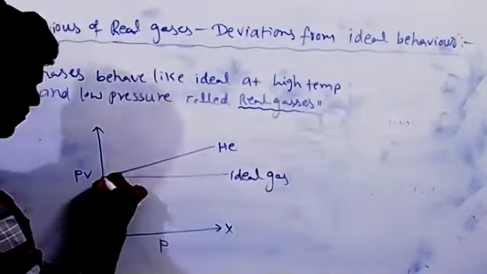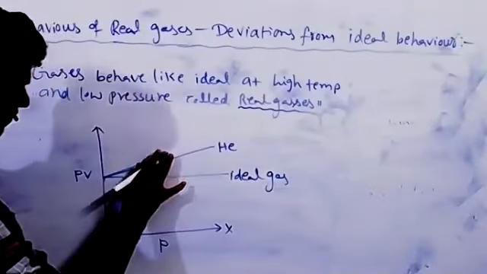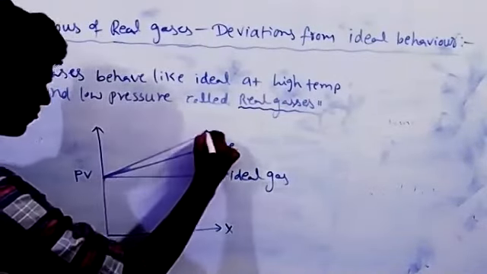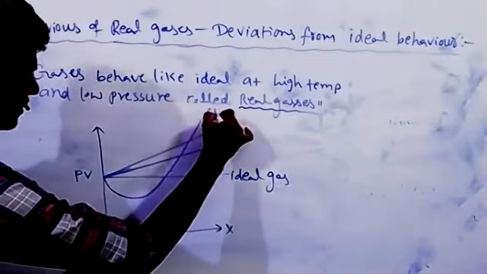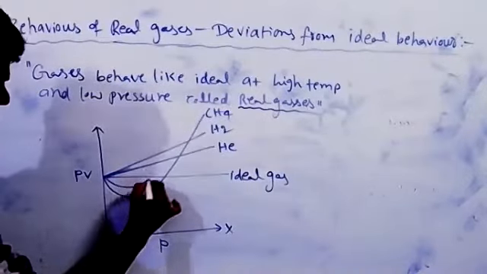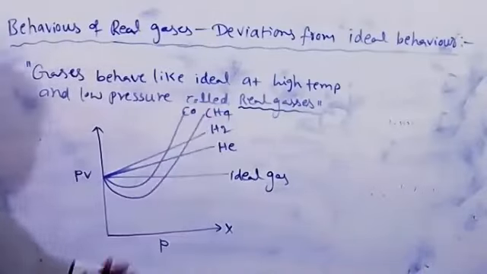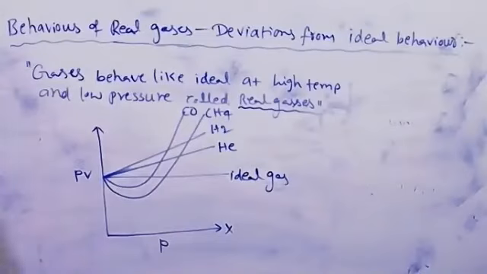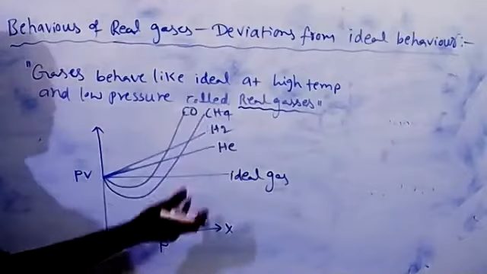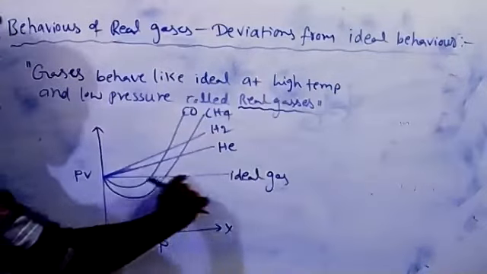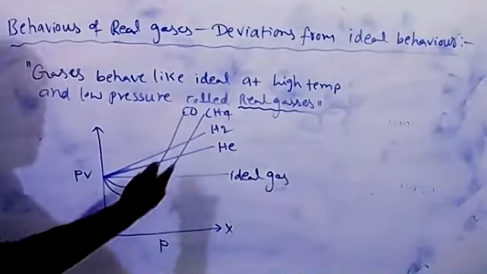Helium, hydrogen, methane, carbon monoxide. See these gases. Suppose helium and hydrogen, these gases are ideal. These also should follow this line. But these are not giving these lines.